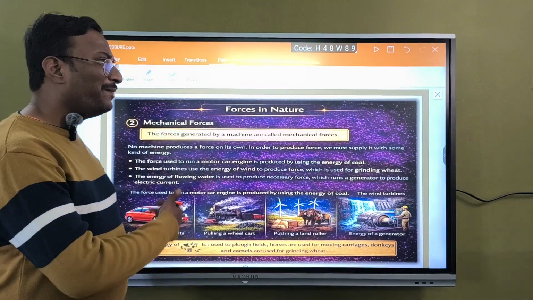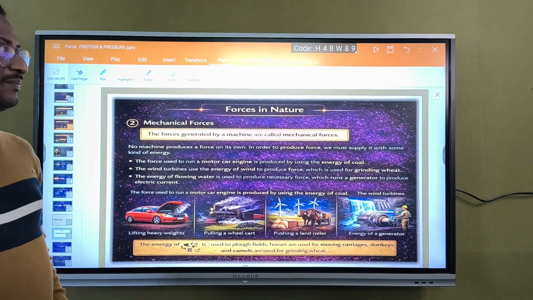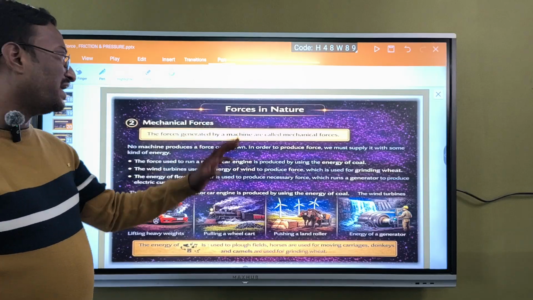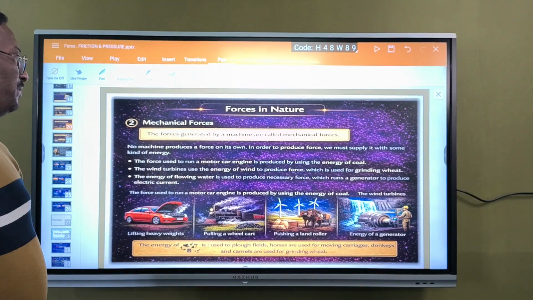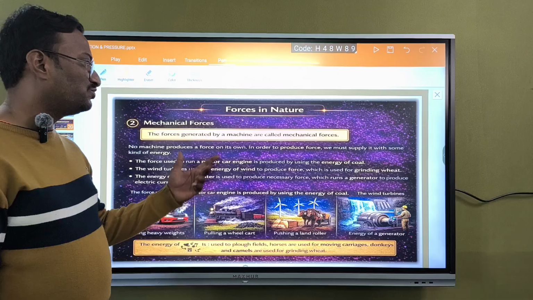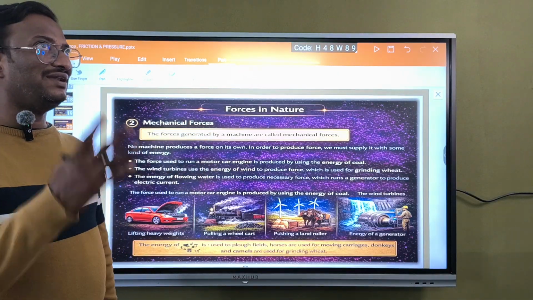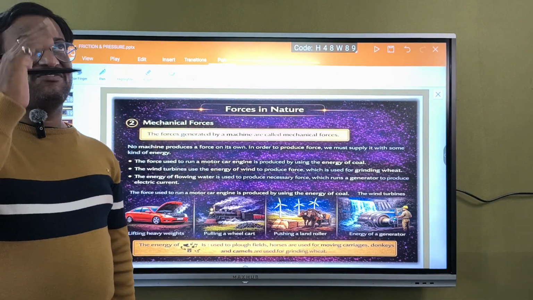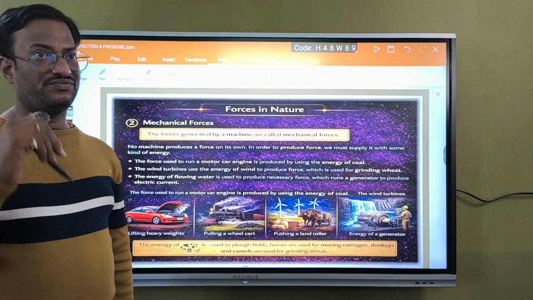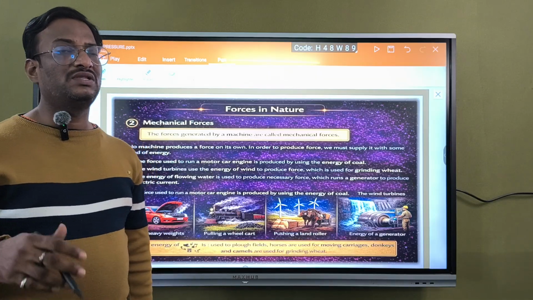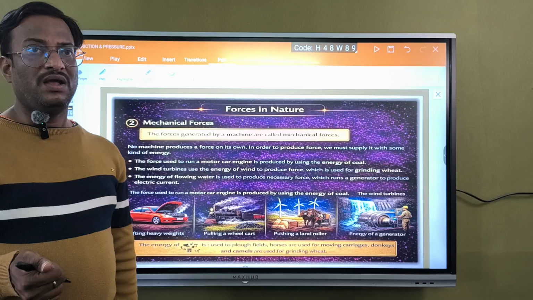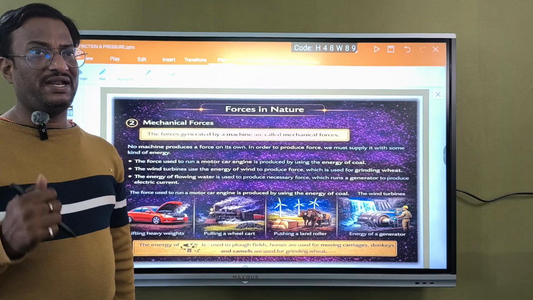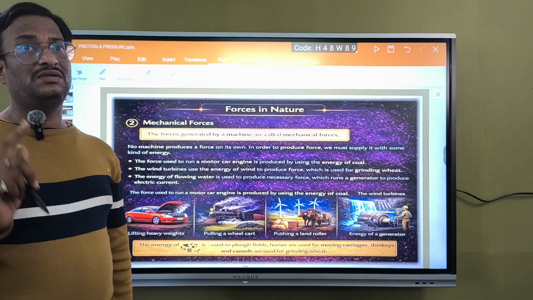Next one is mechanical force. The force exerted by machines is called mechanical force. No machine produces a force on its own. Okay, there is a fan on the ceiling inside the house. The fan itself doesn't rotate, right?